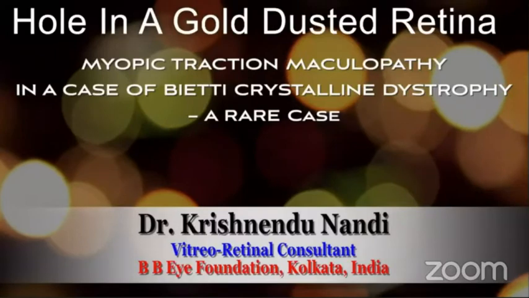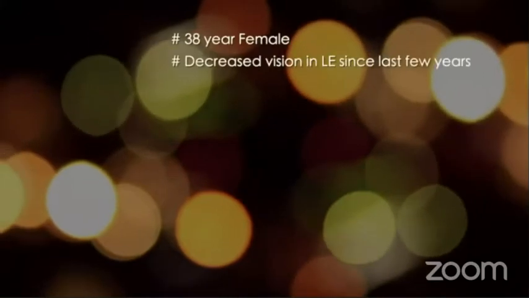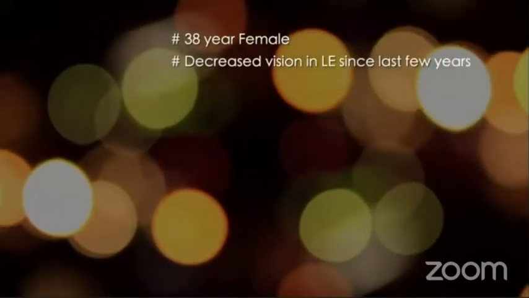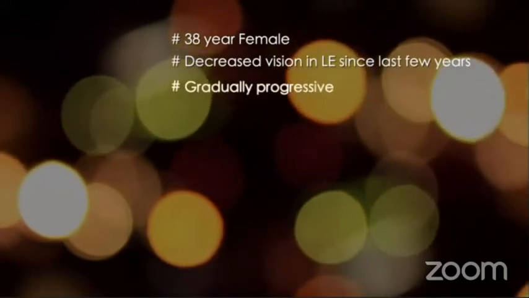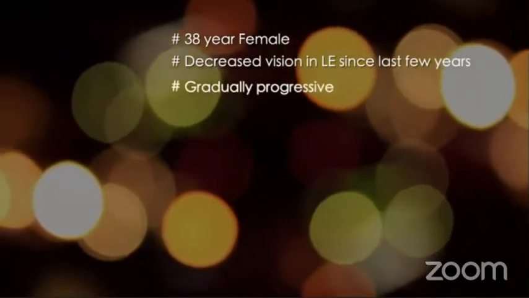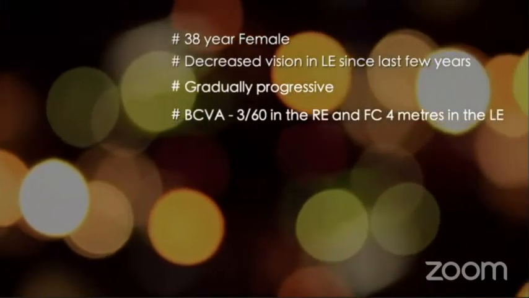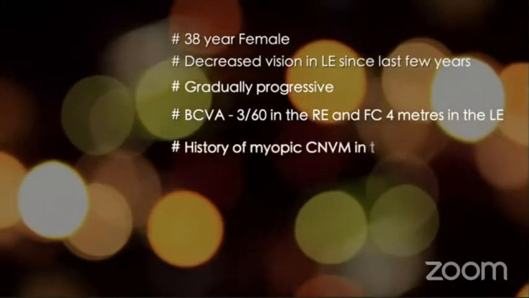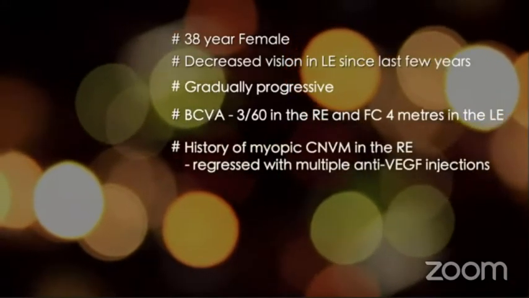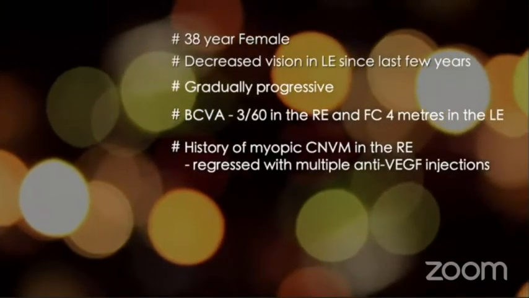Beatty's crystalline dystrophy, a rare case. A 38-year-old lady presented to us with reduced vision in her left eye since the last few years, which had worsened gradually over time to the current level. Her best corrected visual acuity was 3/60 in the right eye and finger counting at 4 meters in the left eye. She had a previous history of myopic choroidal neovascular membrane in the right eye, which had regressed upon treatment with multiple anti-VEGF injections.